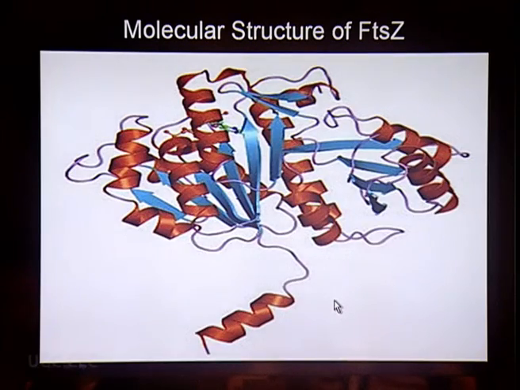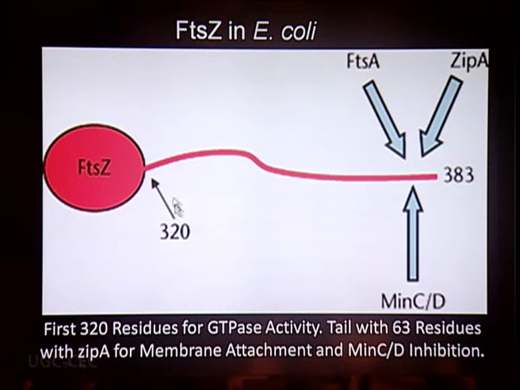This is the actual molecular structure of the FtsZ, where you can see two distinct portions. One is the core region having the alpha helix and the beta barrel structure, and also a long tail with certain alpha helix region. Now, this is the actual model of the FtsZ, where you can see that it is having the core region of 320 amino acids in E. coli, and the long tail, which is another 63 residues of amino acids, producing a total of 383 amino acids.